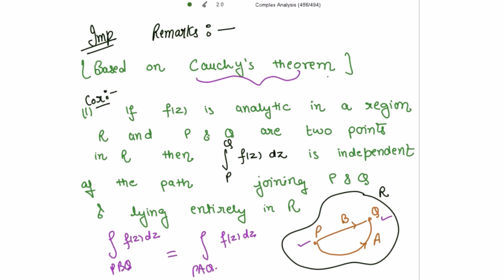These two integrals are the same. That means the integral is independent of these paths.